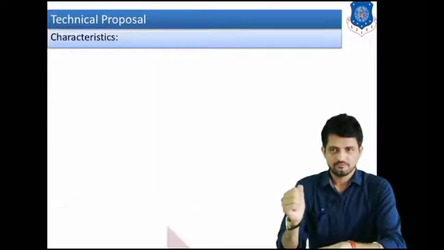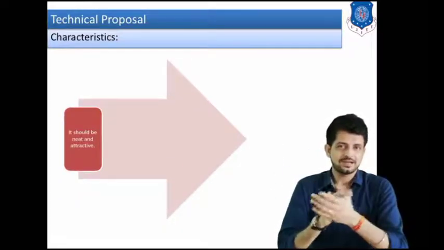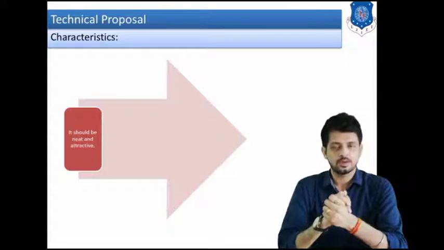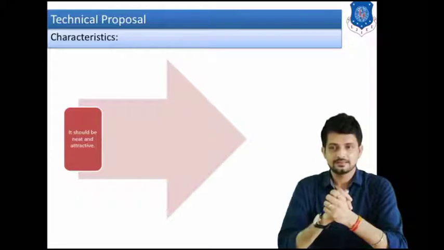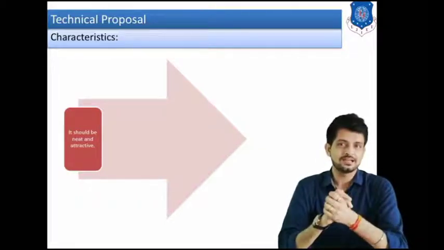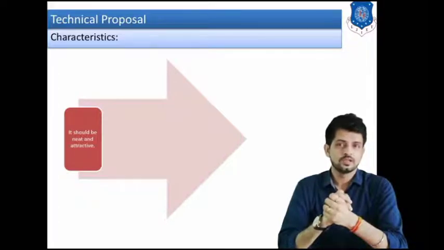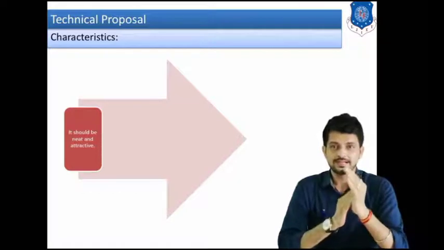Which are the main characteristics of a technical proposal? If you are writing a technical proposal, there are some characteristics that you have to follow. Let us study them one by one. The first thing is, it should be neat and attractive. Whatever you are trying to say to your boss or higher authority, the technical proposal should be neat and attractive.